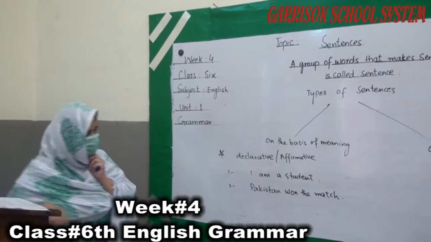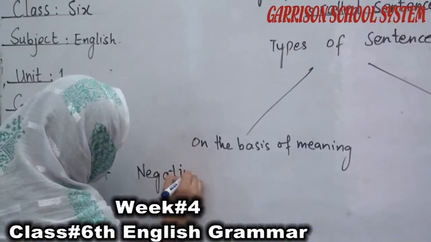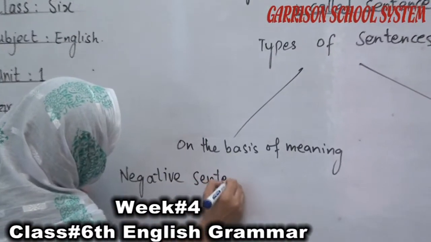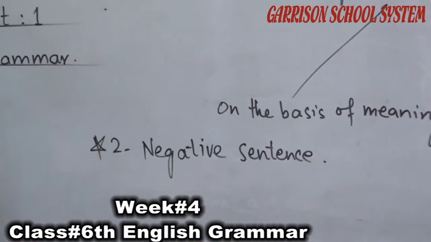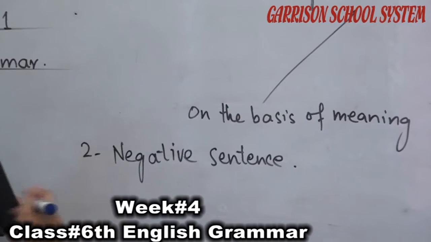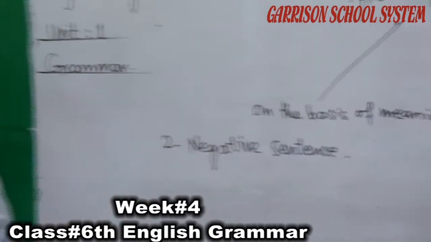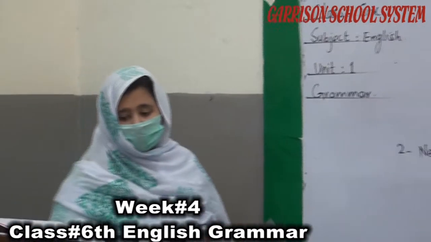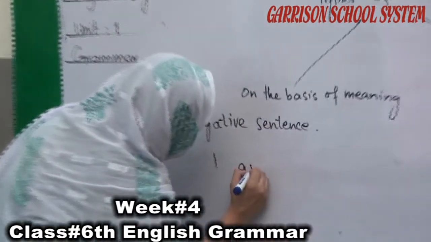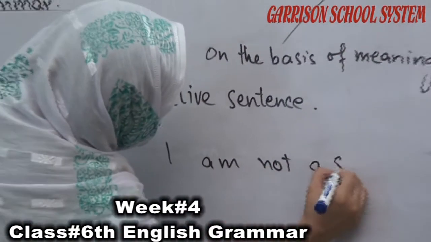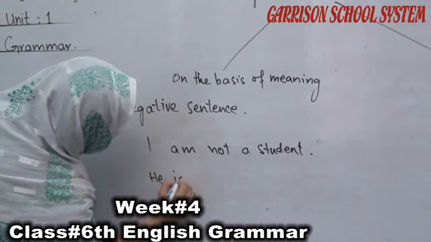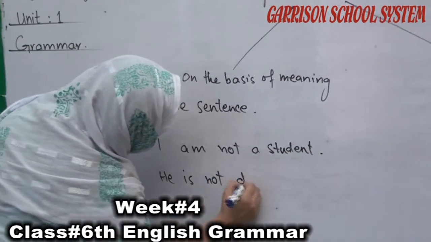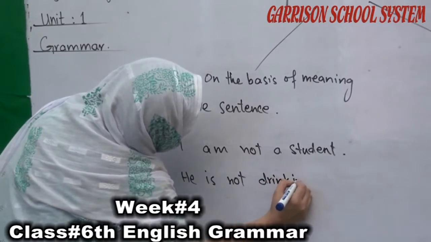Now coming to the second type, number 2, that is negative sentences. The negative sentences are those sentences in which not is used; not is added before the verb. For example, I am not a student. He is not drinking milk.